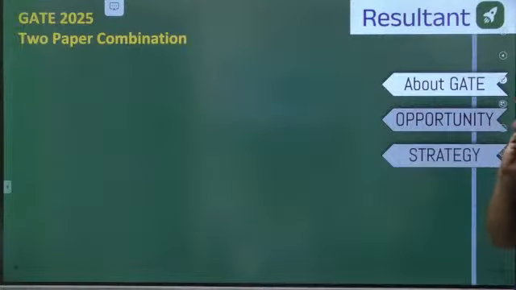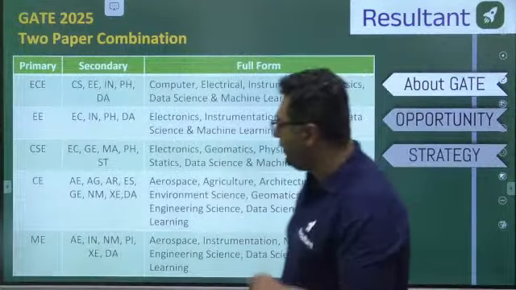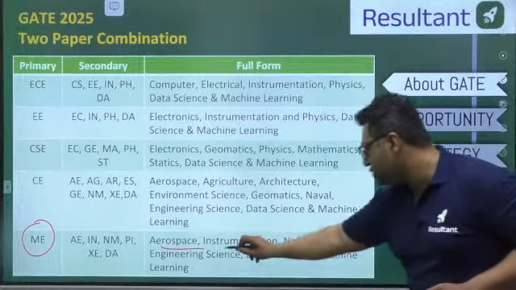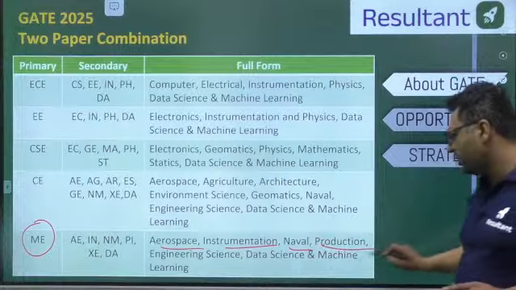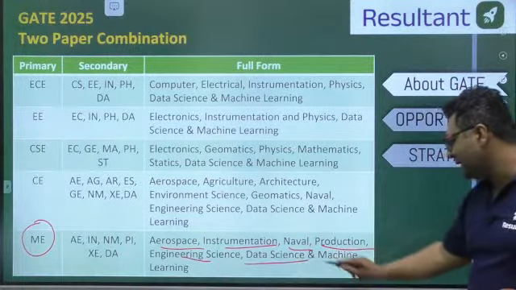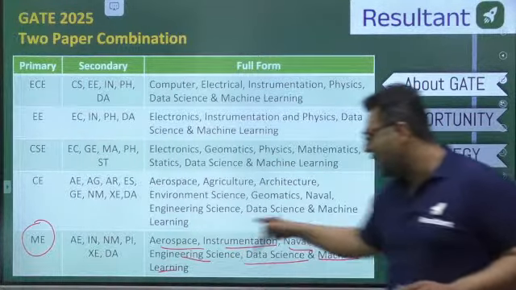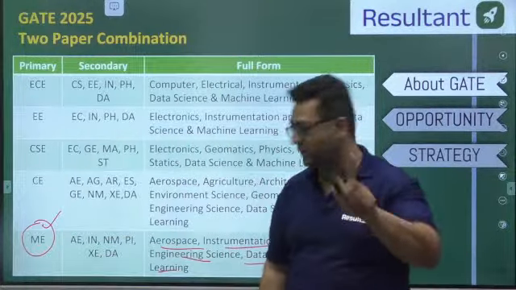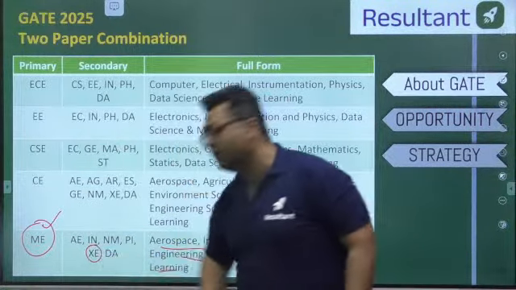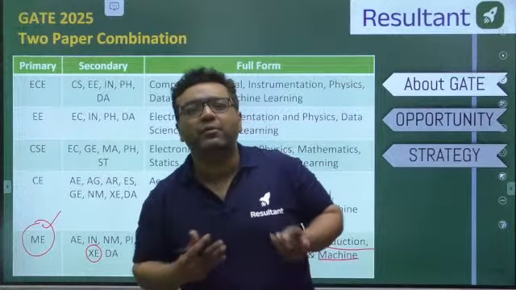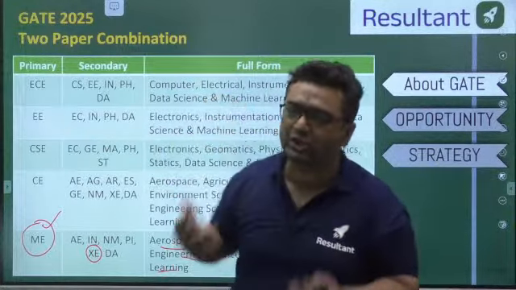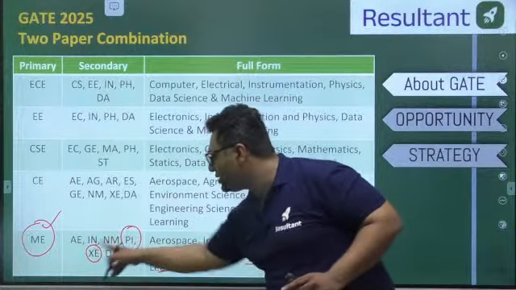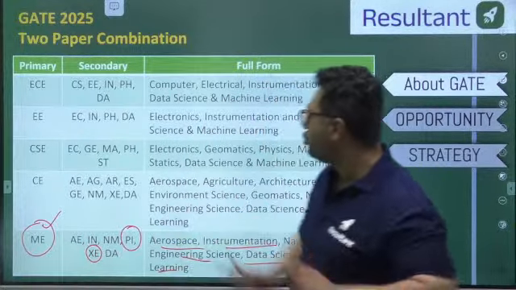Okay. So guys, now we are talking about the two paper combination. As I already told you, for mechanical students, you can take aerospace, instrumentation, naval, production industrial, and data science, machine learning. These are the various options available for a mechanical student for the second paper combination. Best out of that is EXE. And if you have already made your mind to go for MTech in production, then P&I is going to be the second best option. So these two are the best options for a mechanical student. You should go for these.